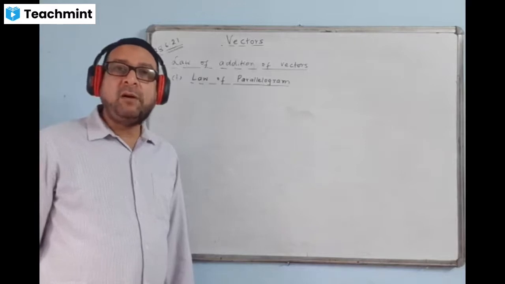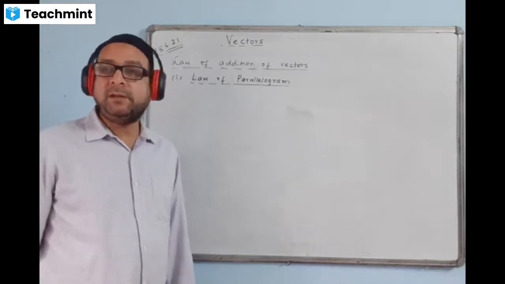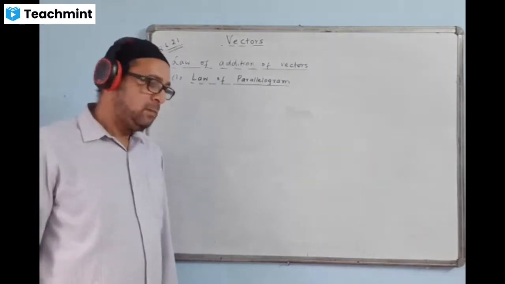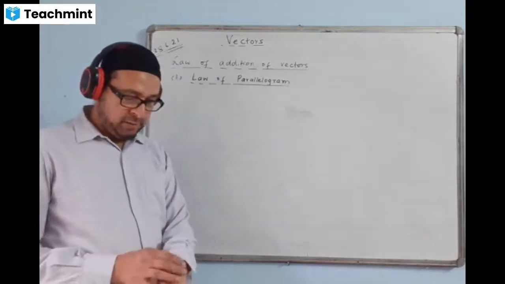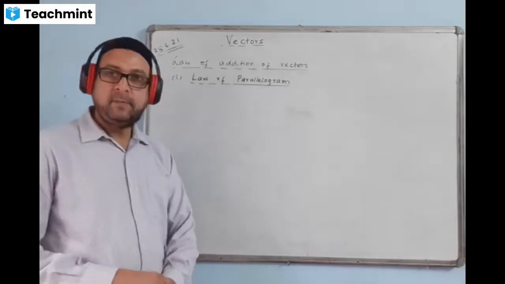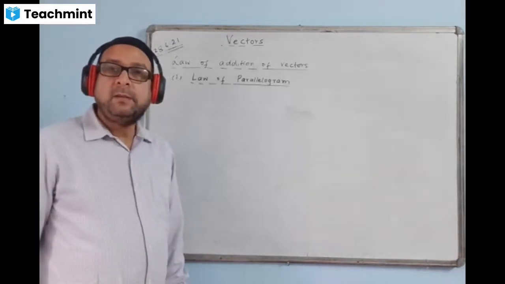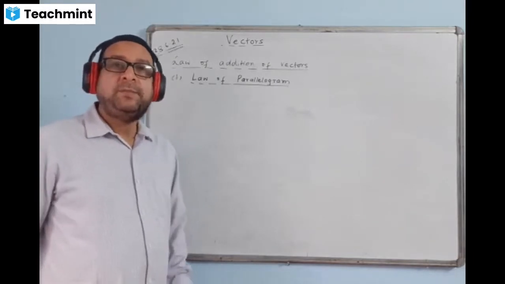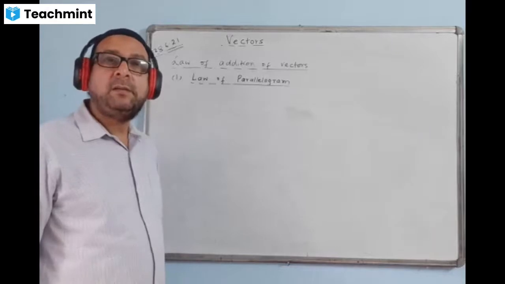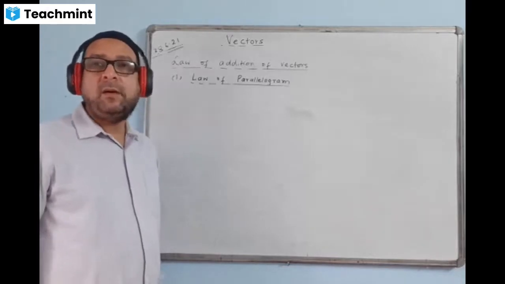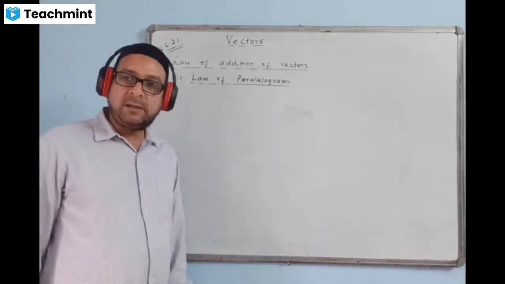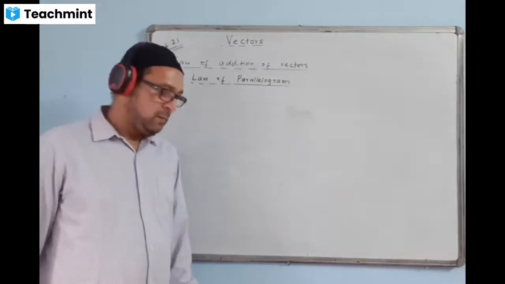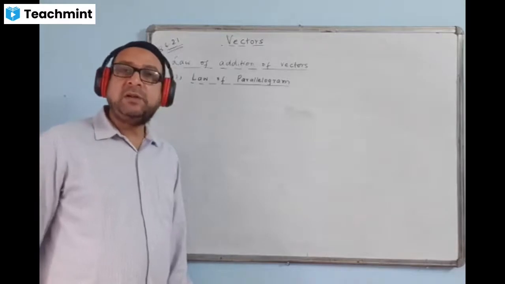Then the diagonal of the parallelogram gives the resultant of the addition of two vectors.